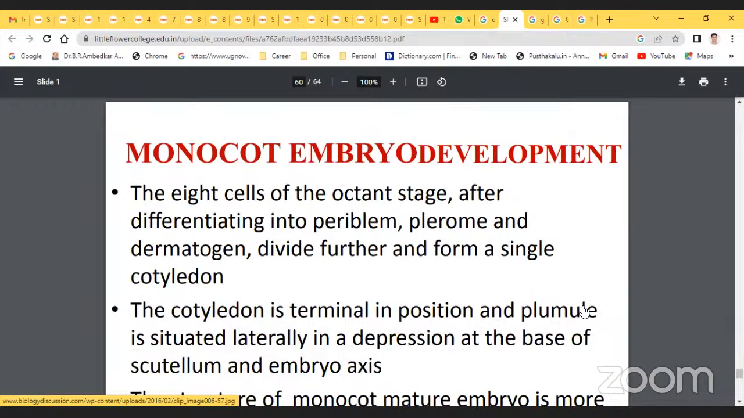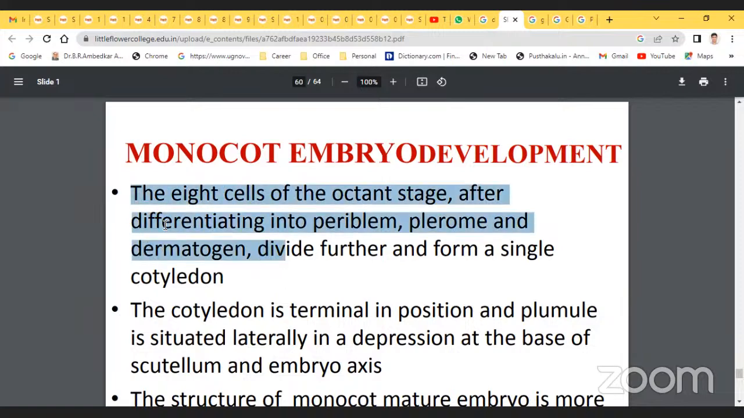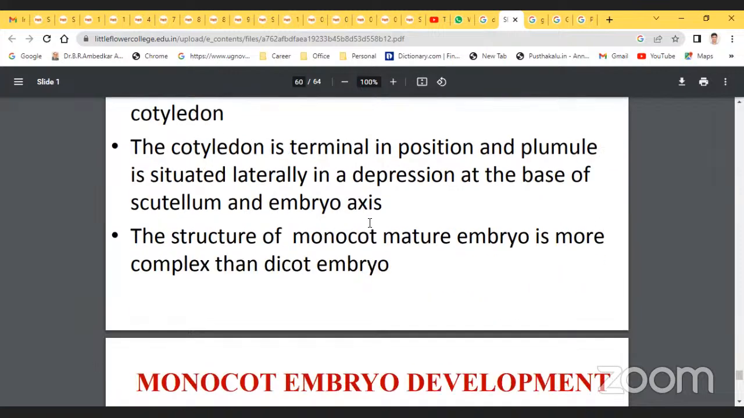Next, the 8 cells of the octant stage, after differentiating into dermatogen, periblem and plerome, divide further and form a single cotyledon. The cotyledon is terminal in position. Plumule is situated laterally. There is a depression at the base of the scutellum and the embryo axis.